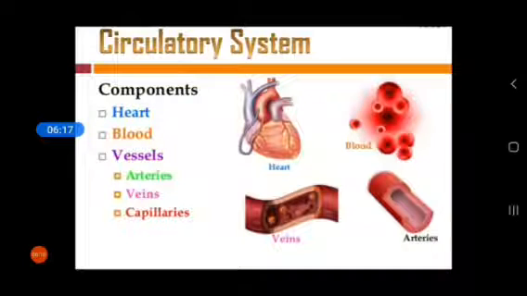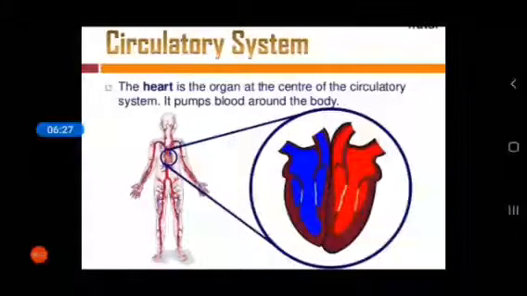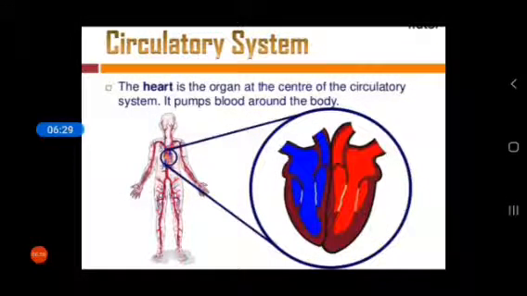There are three components of the circulatory system: heart, blood vessels, artery, vein, and capillaries. Now, what is the heart? The heart is an organ at the center of the circulatory system. The function of the heart is to pump blood around the body.